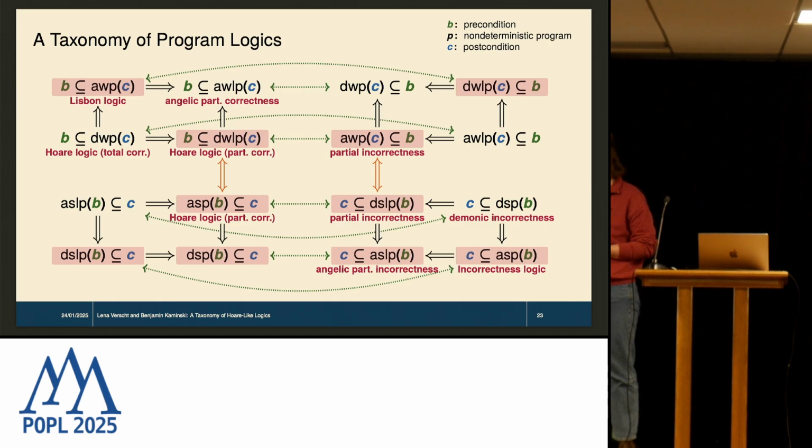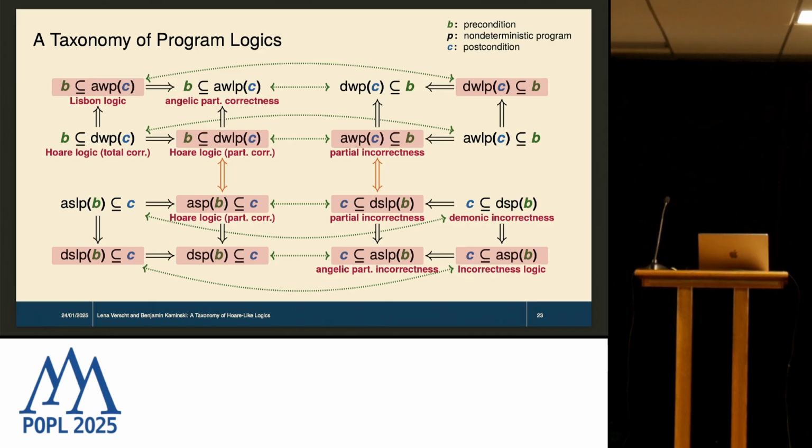Could you get something about having, rather than concrete pre and postconditions, abstract postconditions and abstract preconditions, so ranging in some abstraction? Does something of this taxonomy still hold? I know it's a very vague question, but maybe you have some idea. I'm not sure how you would define abstractions of these pre and postconditions.